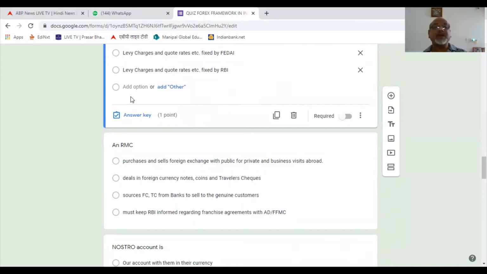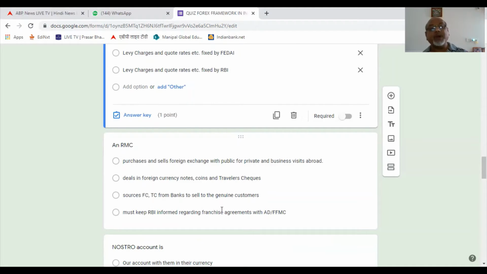RMC purchases and sells foreign exchange with public for private and business visits abroad. See, this is restricted money changer. RMC stands for restricted money changer. They cannot sell, so this is a wrong answer. Deals in foreign currency notes, coins, and traveller's cheques. Yes, they are dealing in foreign currency notes, coins, and traveller's cheques. Sources FCTC from banks to sell to the genuine customers. Let alone genuine customers, they are not permitted to sell. When they cannot sell, there's no question of sourcing the foreign currency or traveller's cheques from the banks, etc. So this is wrong.